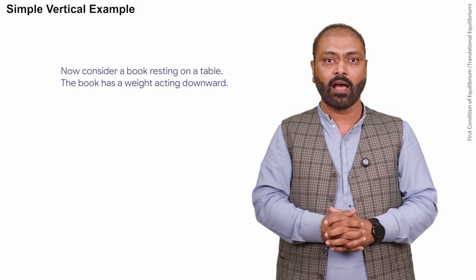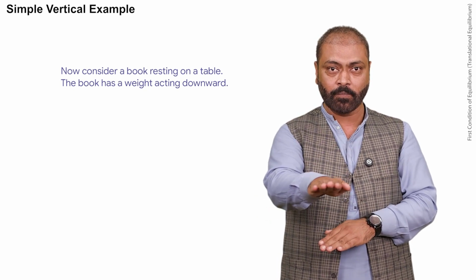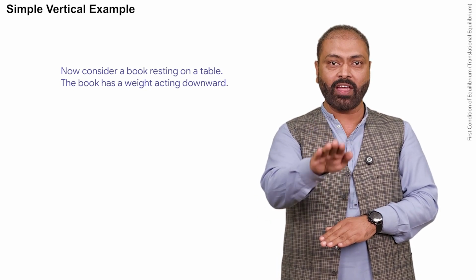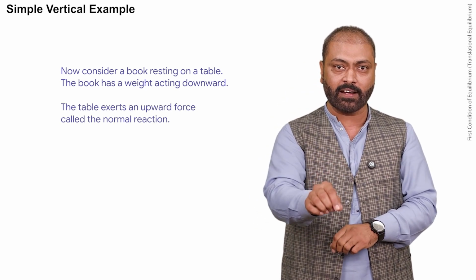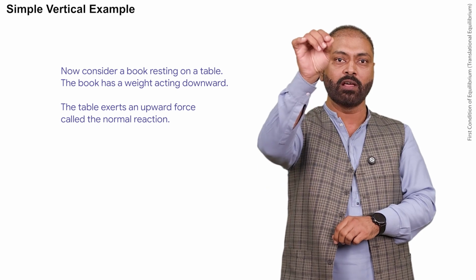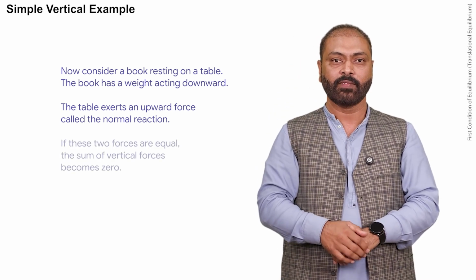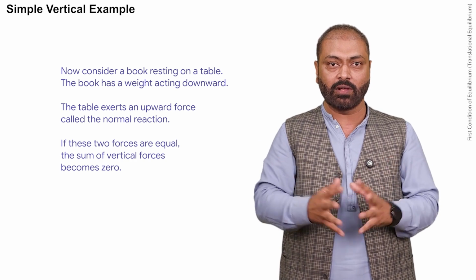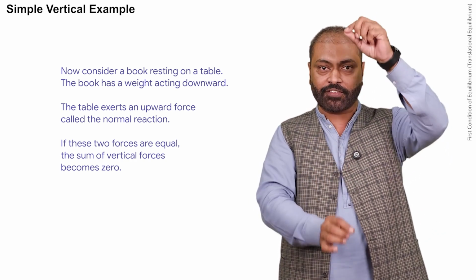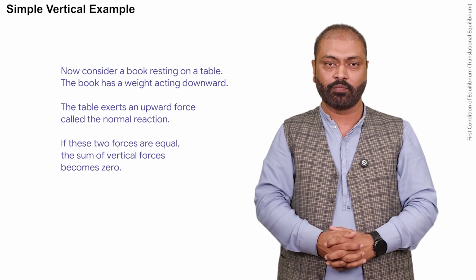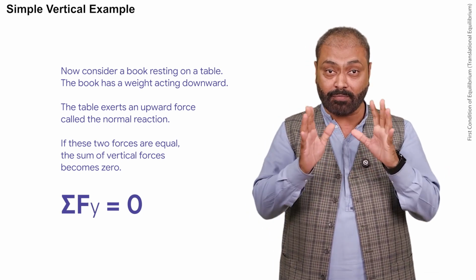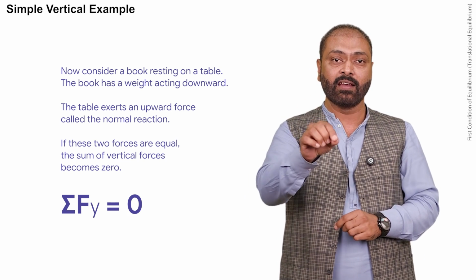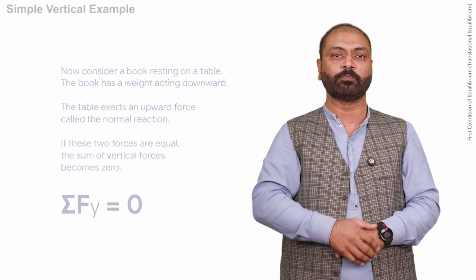Now consider a book resting on the table. The book has weight acting downward due to gravity. The table exerts an upward force called normal reaction. If these two forces are equal, the sum of vertical forces also becomes equal to 0. So sigma Fy is equal to 0. This means that the book is in translational equilibrium also.